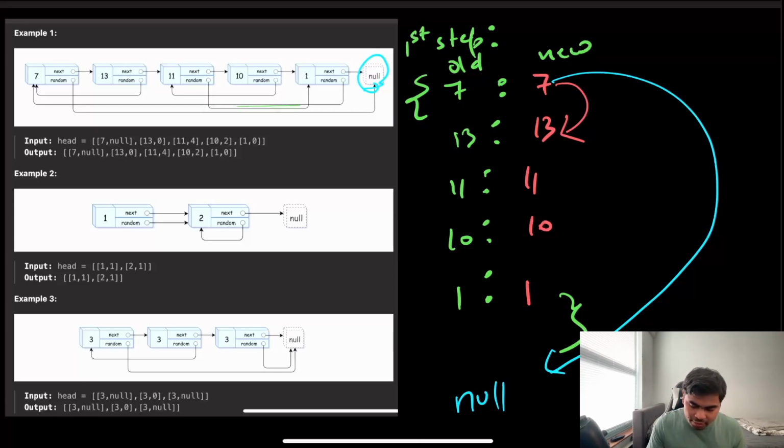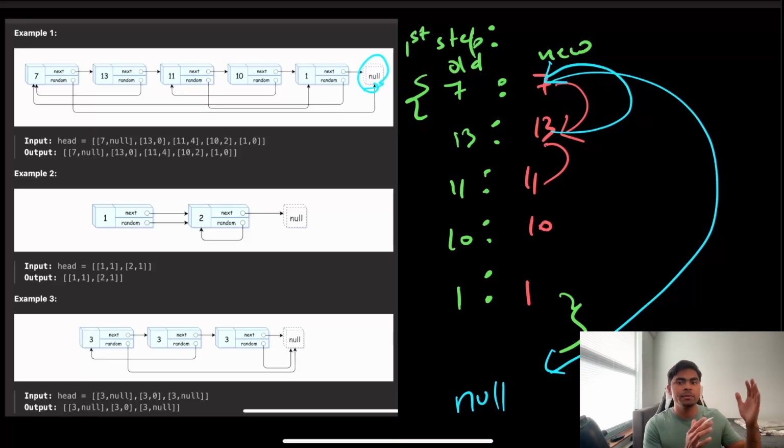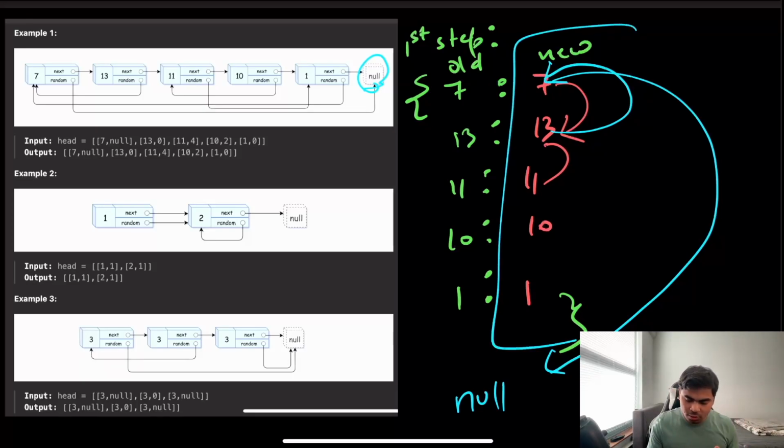It's next to 11, so we'll point it next to 11, and where its random pointer is pointing is to 7. So that's what we will do. All right, so my bad, it's not supposed to point over here. It's supposed to point to this, because we have to keep this copy as a separate linked list. All right, then let's code it up.